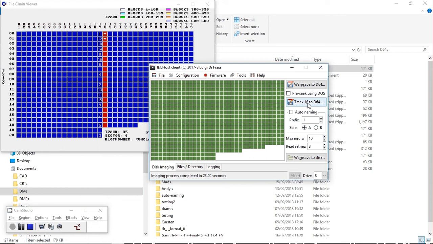The feature I've coded reads the BAM sector, and then from the BAM sector figures out which sectors are allocated and dumps just those sectors. Let's see how it goes. Hopefully we will get the same sort of mask that we see in here.